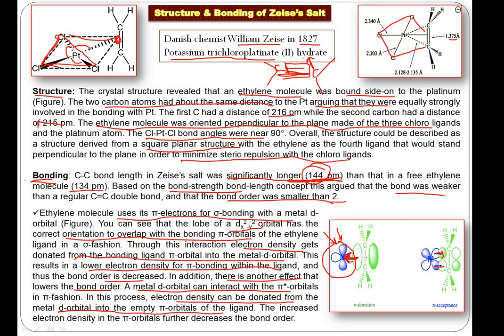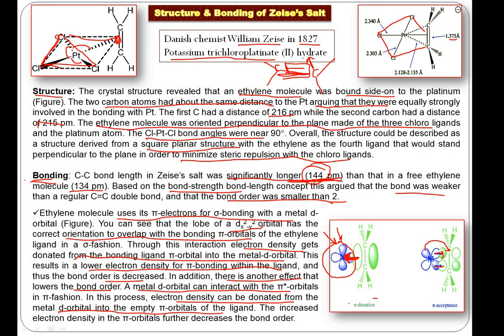So both these factors: one is the removal of electron density in step number 1 from the pi bonding into the metal d orbital, and step number 2, the donation of electron density from the metal d orbital into the pi anti-bonding orbital of this CC bond. That also reduces the CC bond stability.